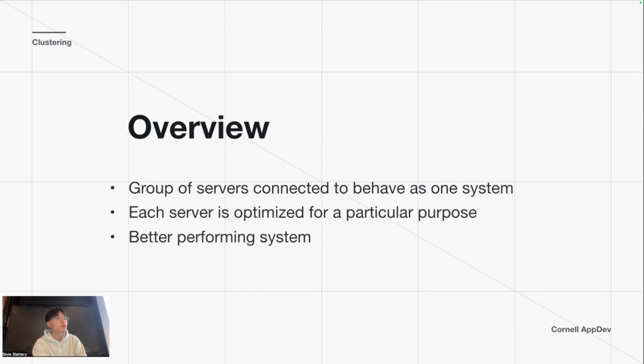When your app or backend is big enough, instead of having one big computer, you can have multiple smaller computers. Each server is optimized for a particular purpose. You can have one that runs the app.py and one that stores the data in the database, and it allows for a better performing system.